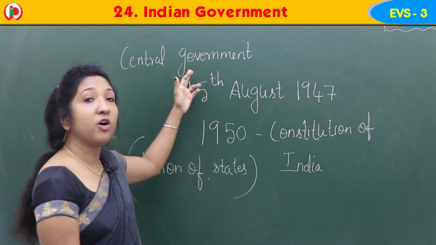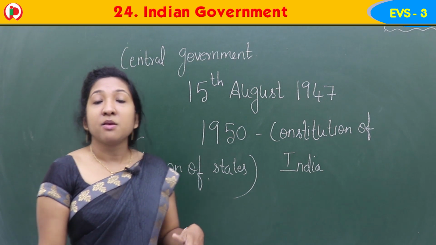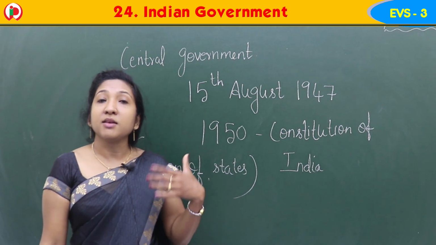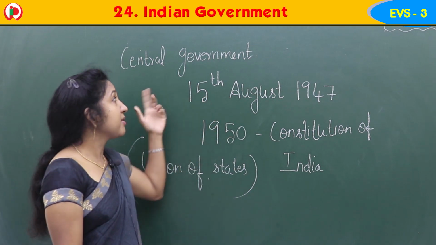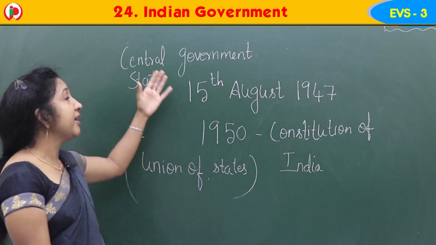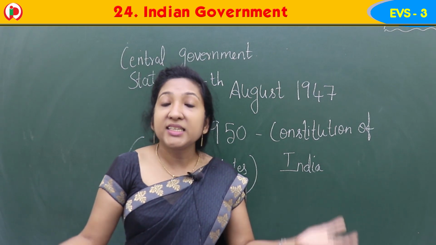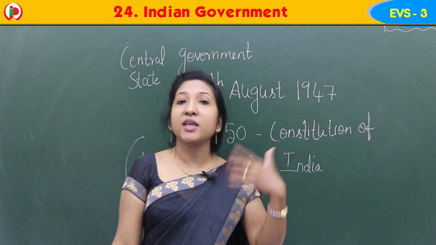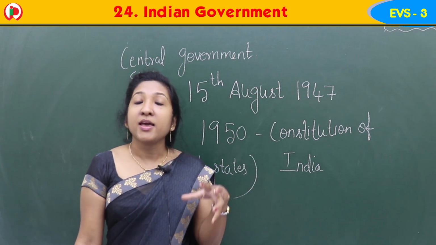Central government is for the entire country, and state government is for each state. Because India is a vast country, a single government is not enough. Today we are going to learn about these governments: what the Indian government is, how they are ruling the country, how many leaders there are, and how they carry out all these rules for the people of India.